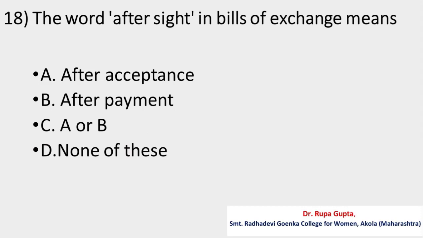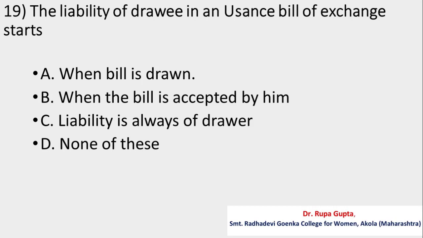Question number 18. The word after sight in bill of exchange means option A, after acceptance, B, after payment, C, A or B, D, none of these. And the correct answer is A, after acceptance.